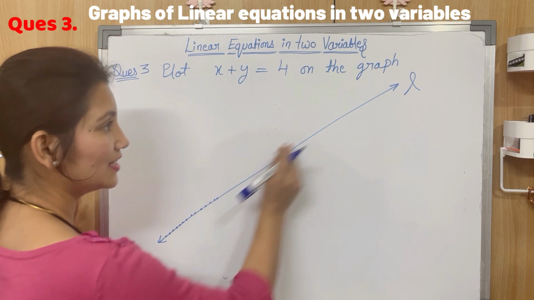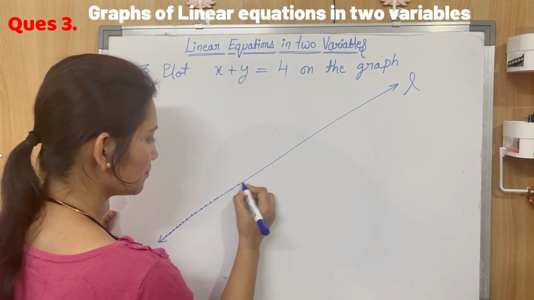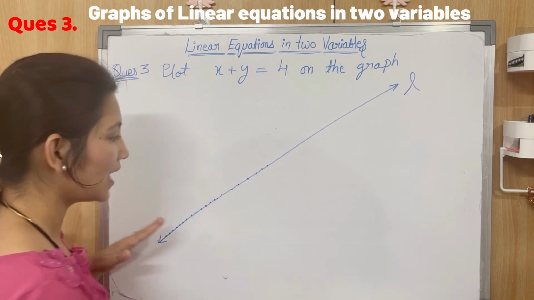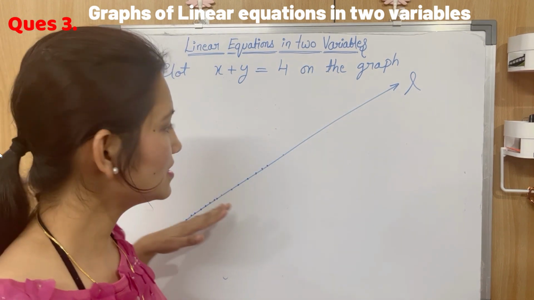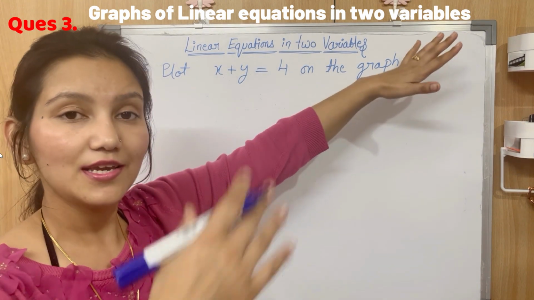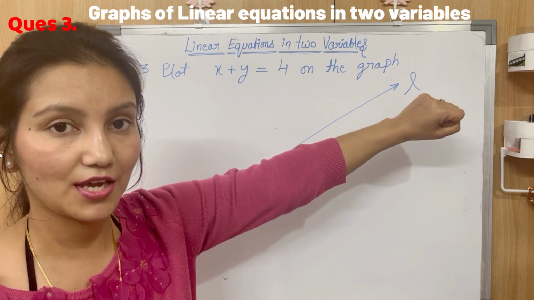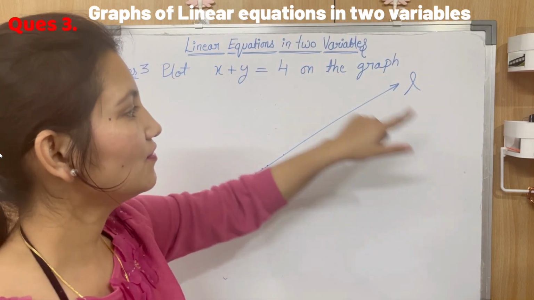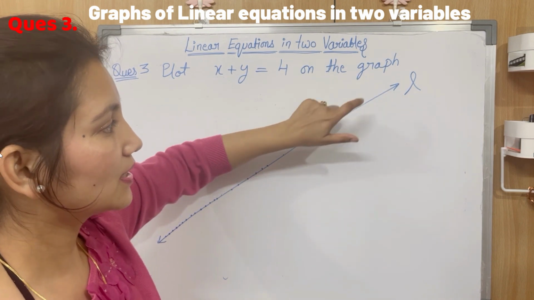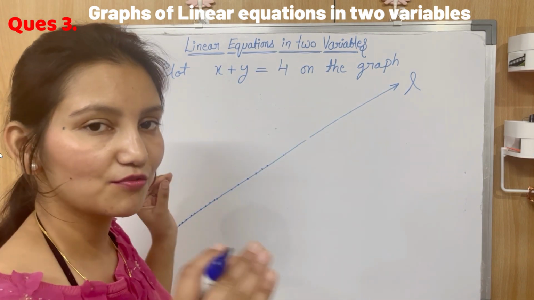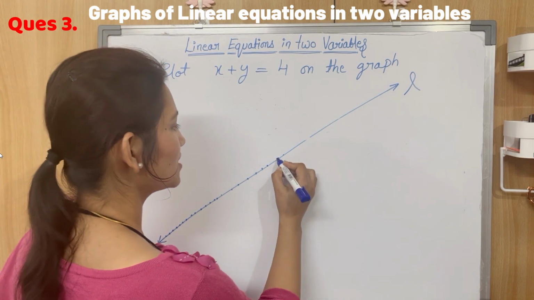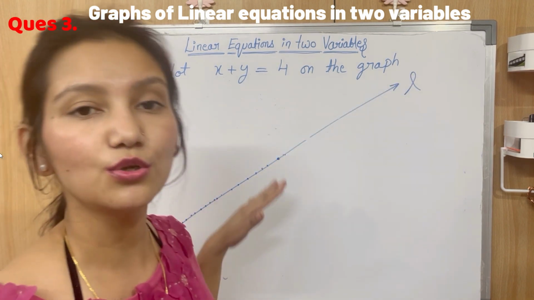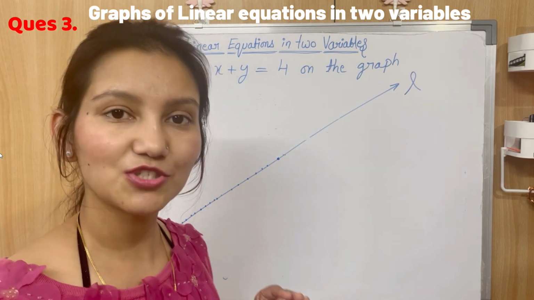A line is made up of a number of points. It means this line will have infinite solutions, consisting of infinite points. So whatever point lies on this line is its solution. This much is clear.